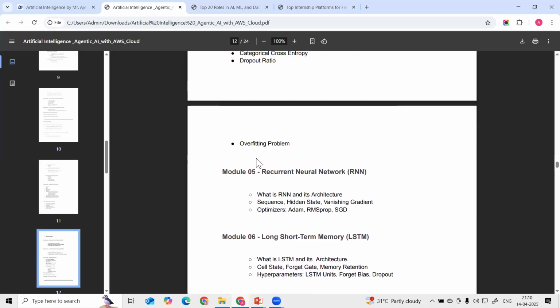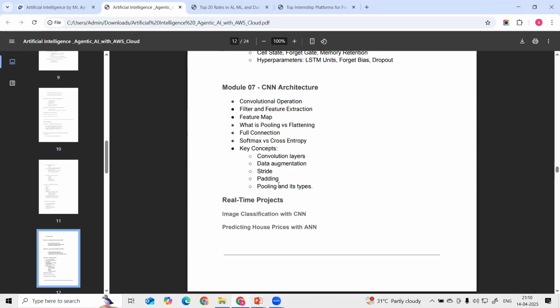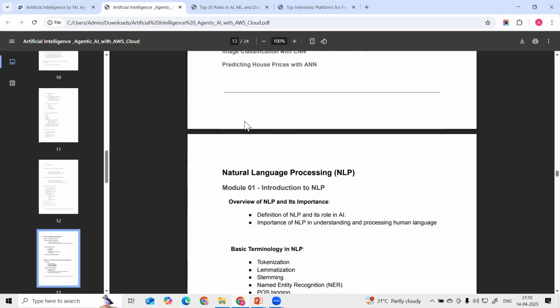Any questions, guys? Anyone having any question till now? Okay, no questions. Then after that, we are going to start natural language processing.